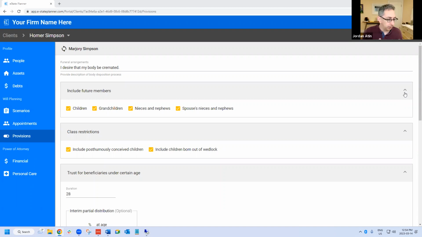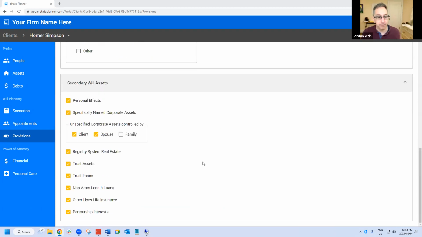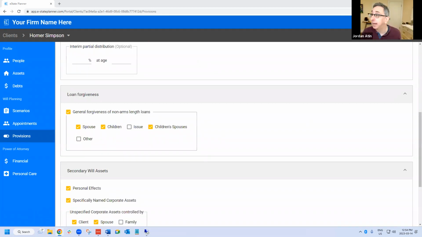One of the things we're going to have is the ability for you to add additional categories that automatically get added. For example, if you want to add sole proprietorships as an asset that's governed by the secondary will, you could do that and then add in the definition for that. But right now you're limited to what we've got as it stands. So that is what I wanted to cover about the provisions tab.